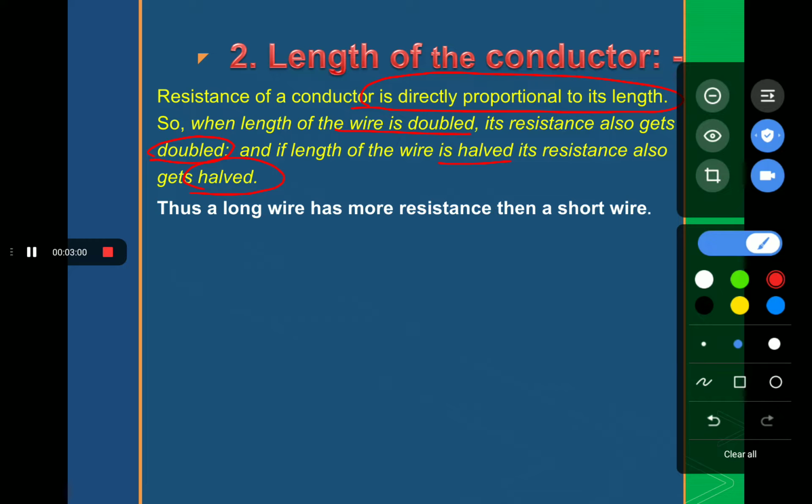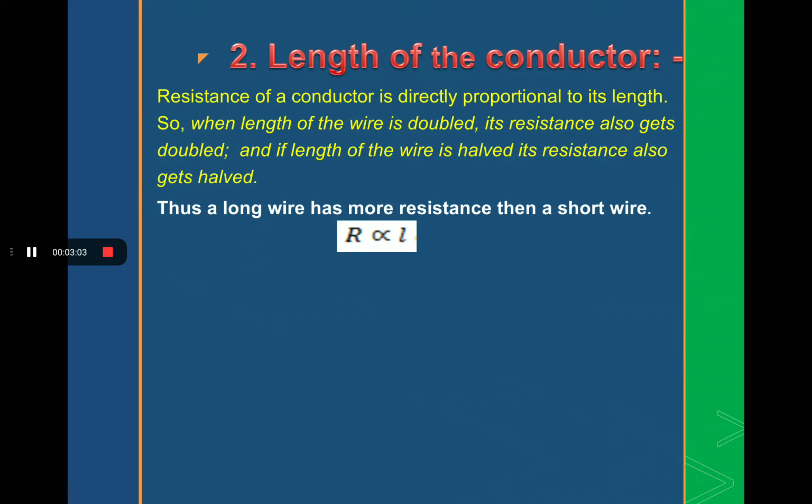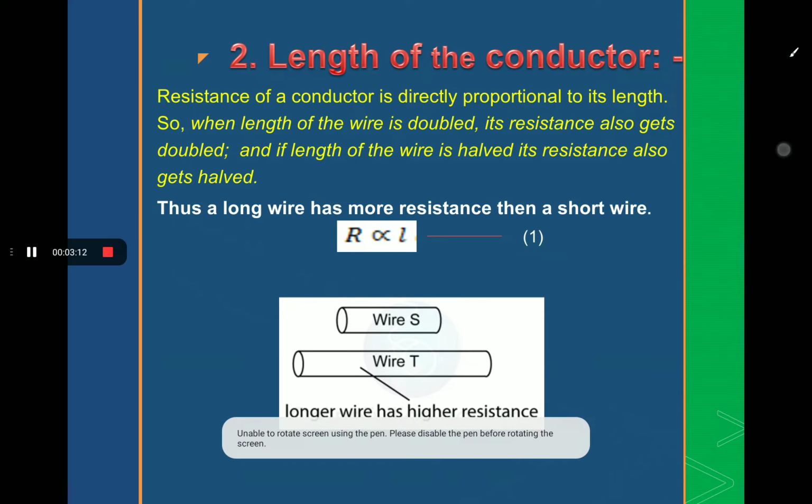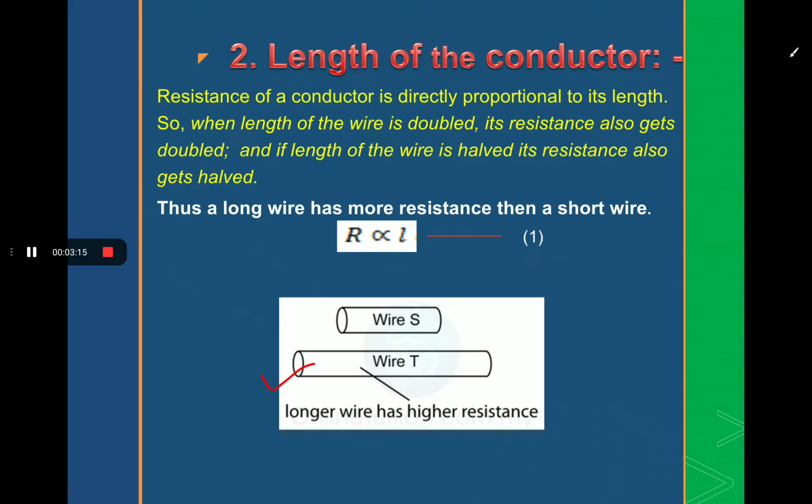Here is the equation for the second point: resistance is directly proportional to the length of the conductor. This is equation 1. As you can see in the image, there are two wires: one is a long wire and the other is a short wire. As the resistance is directly proportional to the length, the long wire has high resistance and the short wire has low resistance. This means when the length of the wire increases, its resistance also increases, and when the length of the wire decreases, its resistance also decreases. This is the second point.